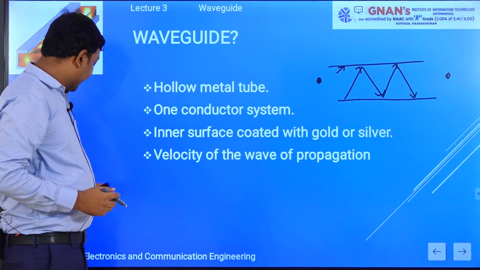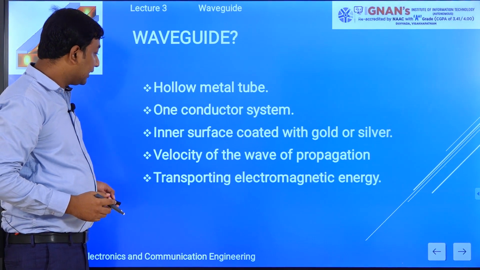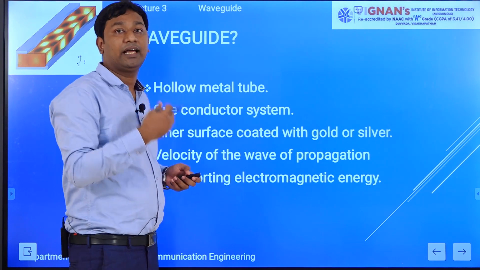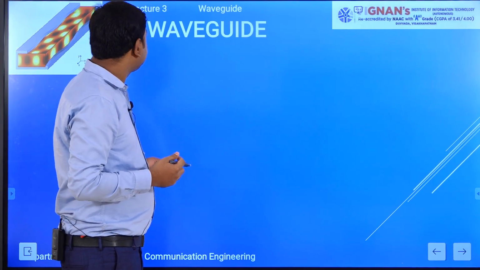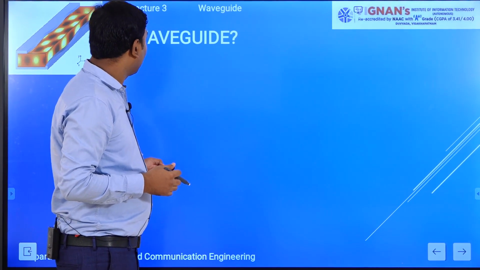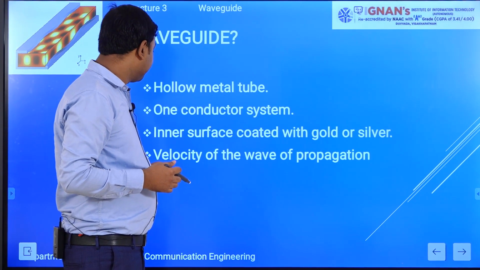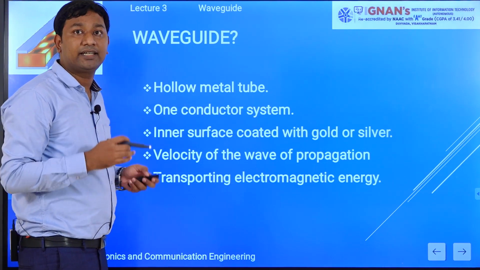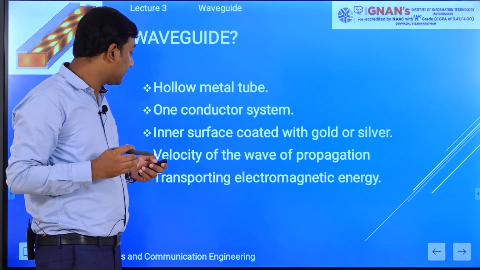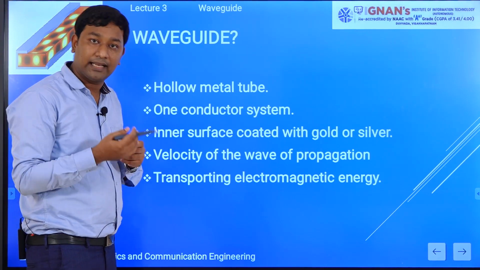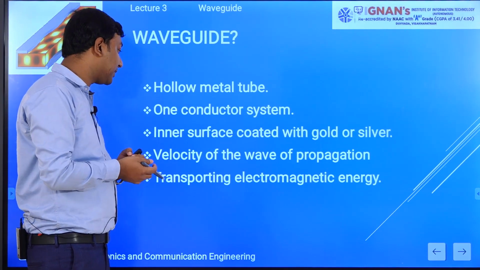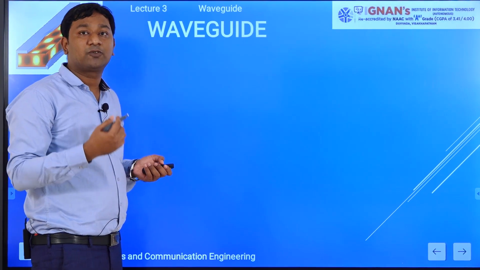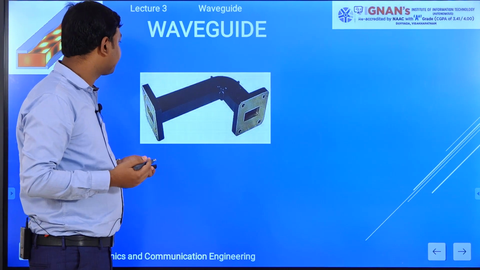Next, coming to the next point, it is transporting electromagnetic energy from one point to another point. So that is all related to the waveguide. It is a hollow tube. It is a one conductor system. Its inner surface is coated with gold or silver. The velocity of wave propagation is less due to multiple reflections, and it works for transporting electromagnetic energy from one point to another point.